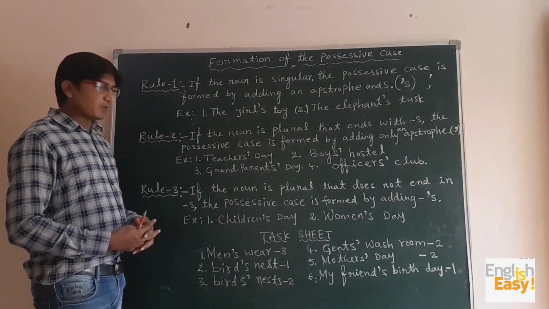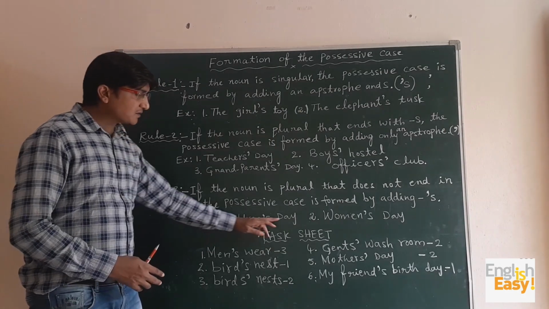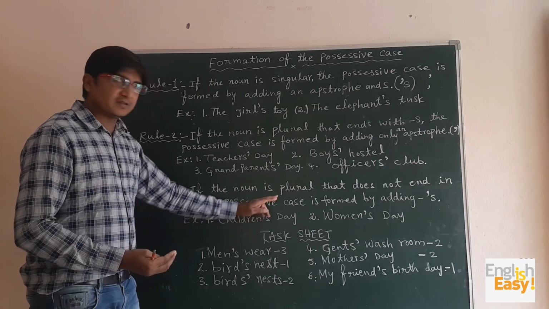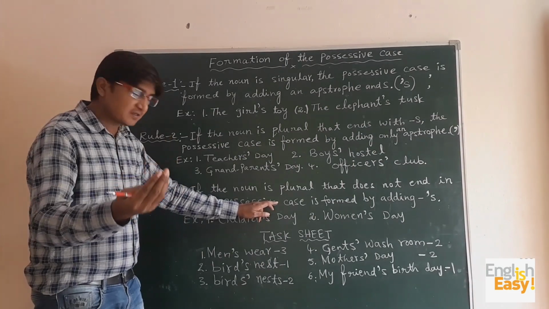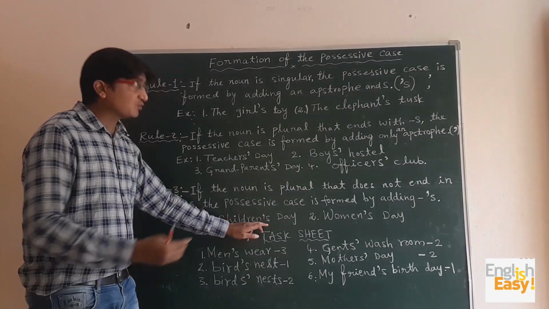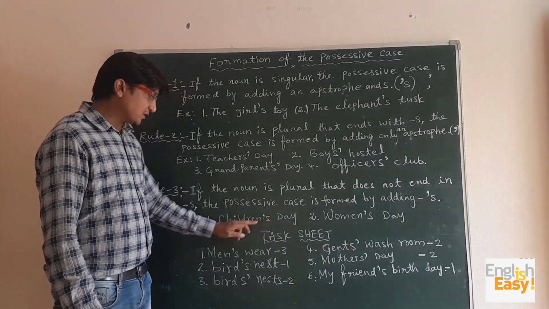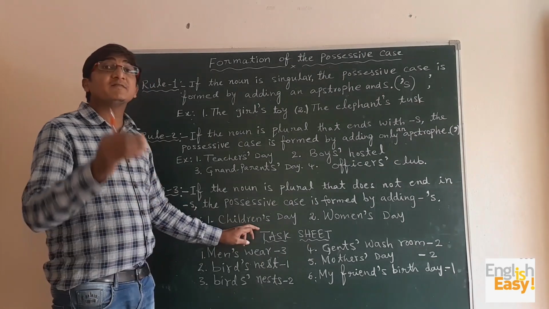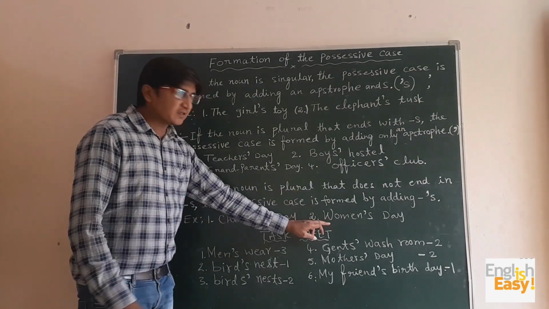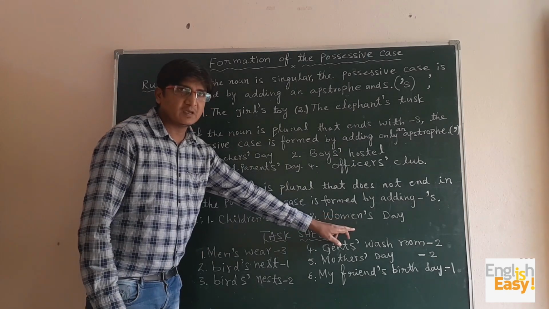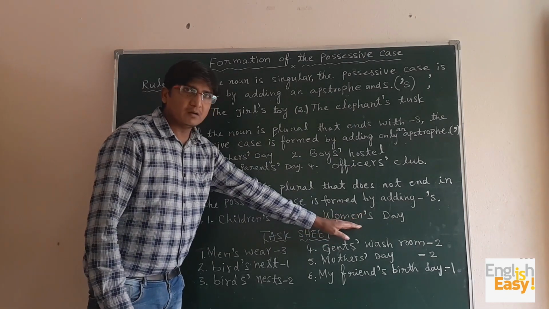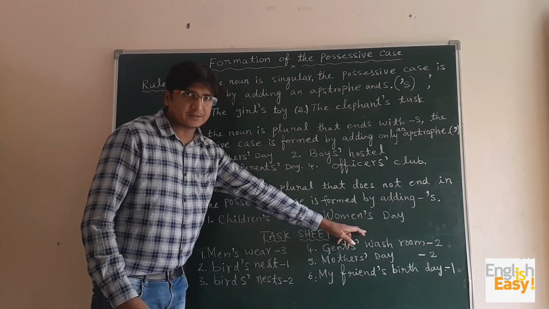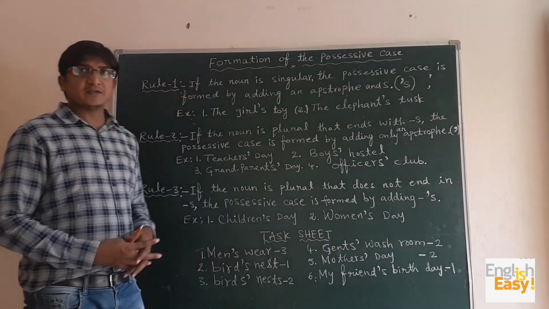Here we can see examples. Children's day. See, children is a plural but it's not ending with s. Then in that case we have to add apostrophe s to form its possessive case. That's why apostrophe s, even though it is a plural. The reason is it's not ending with s. And then in the second example, women's day. Again, women is a plural but it's not ending with s, so that's why apostrophe s. So like this the possessive case is formed.